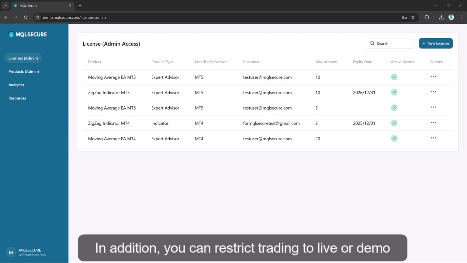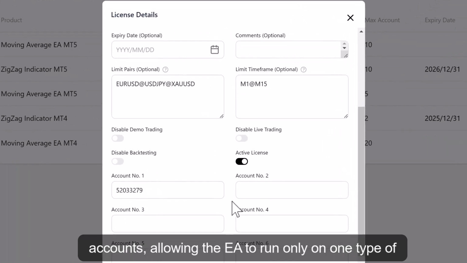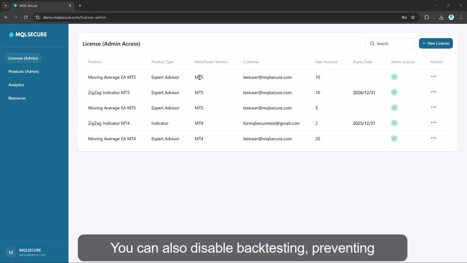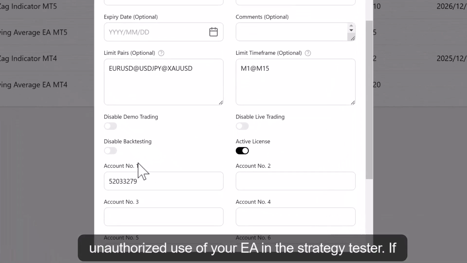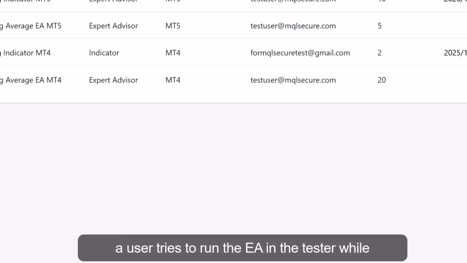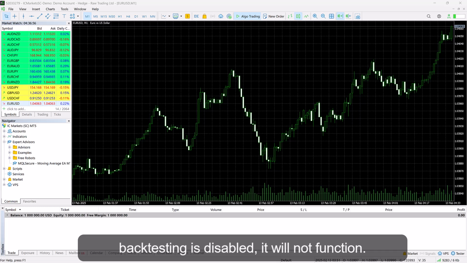In addition, you can restrict trading to live or demo accounts, allowing the EA to run only on one type of account. You can also disable backtesting, preventing unauthorized use of your EA in the strategy tester. If a user tries to run the EA in the tester while backtesting is disabled, it will not function. Re-enabling it will allow backtesting again.